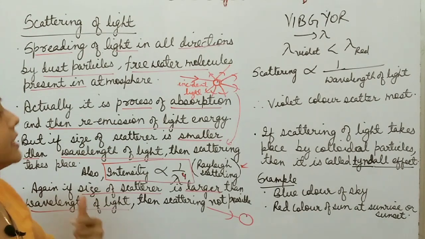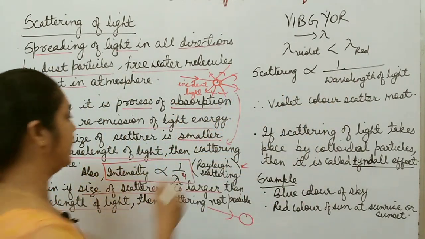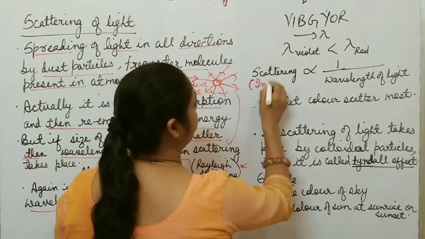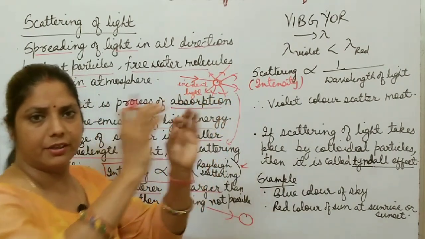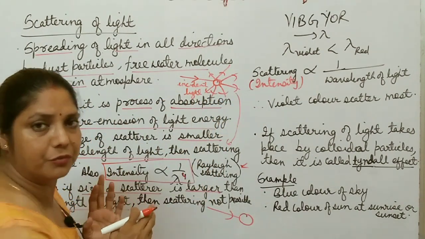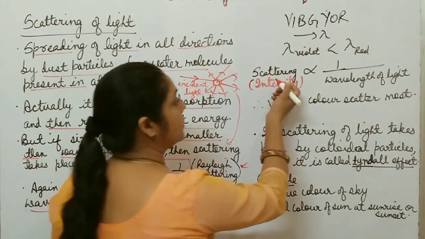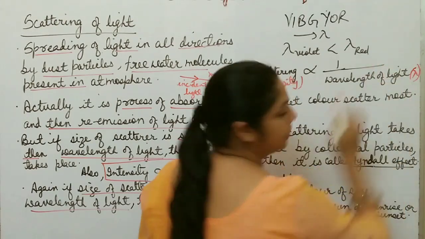Intensity is related to scattering, right? Scattering is inversely proportional to wavelength of light. Greater intensity means greater scattering. Smaller intensity means smaller scattering. So intensity is inversely proportional to the fourth power of wavelength, then also scattering is inversely proportional to the wavelength of light used, right?